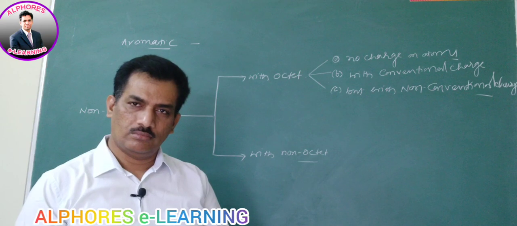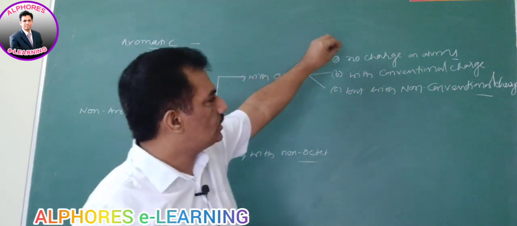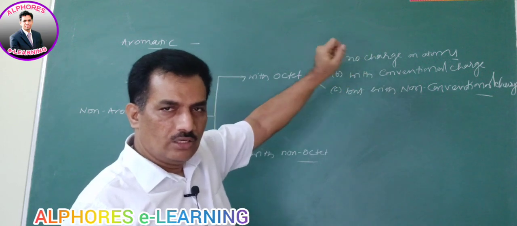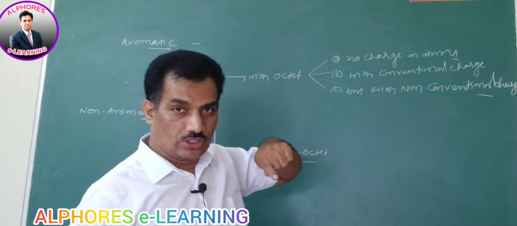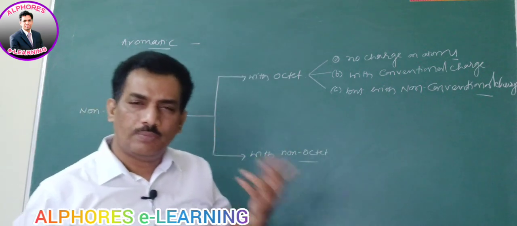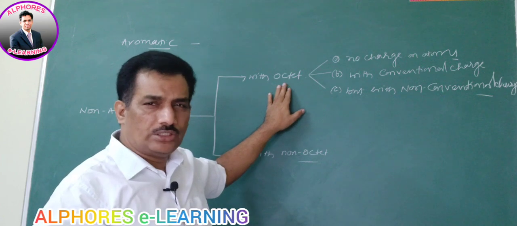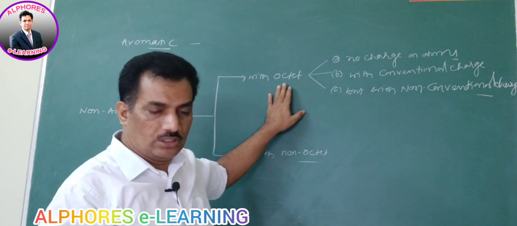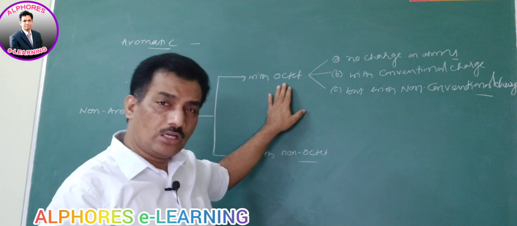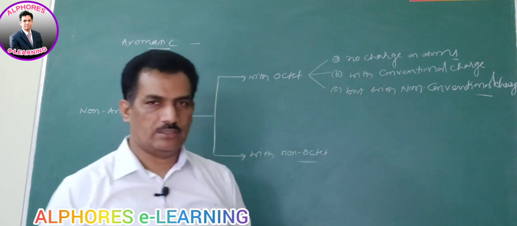So with octet, the highest stability is no charge, then if charge is present, it should be conventional charge, and then if charge is present and it is following octet rule but conventional charge is not present, instead non-conventional charge is present, then it is in third place.